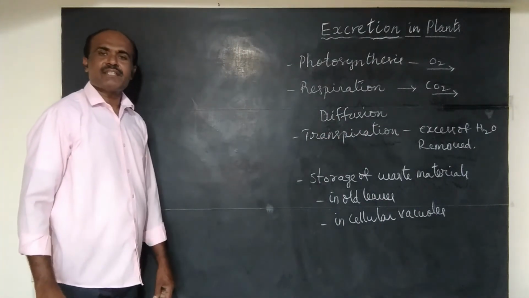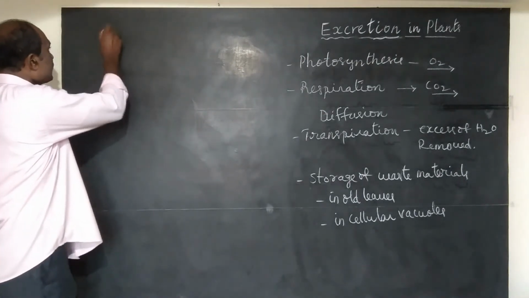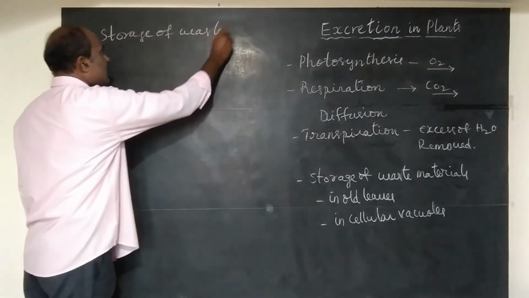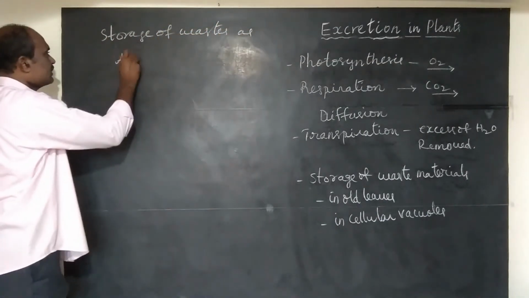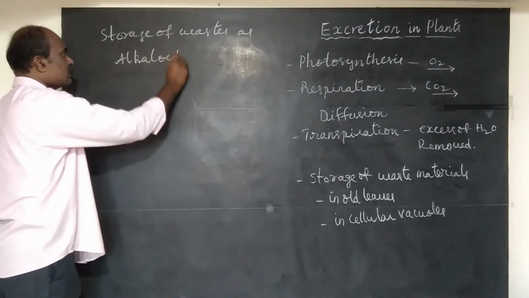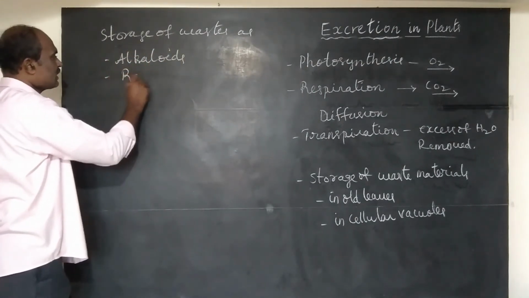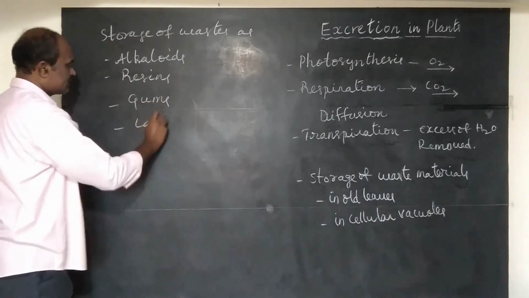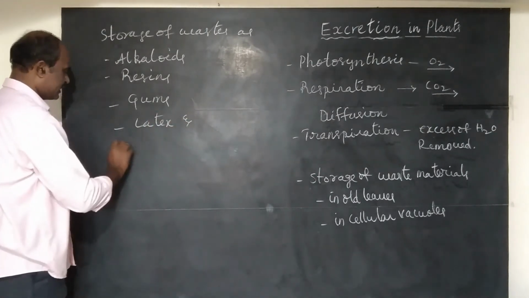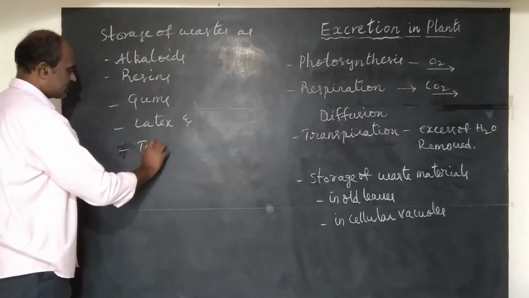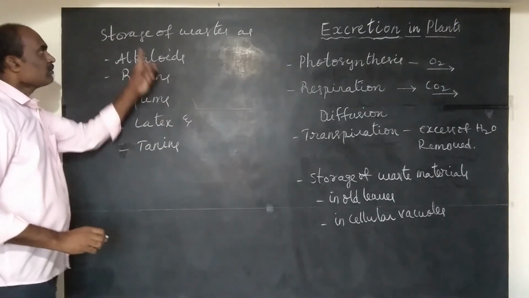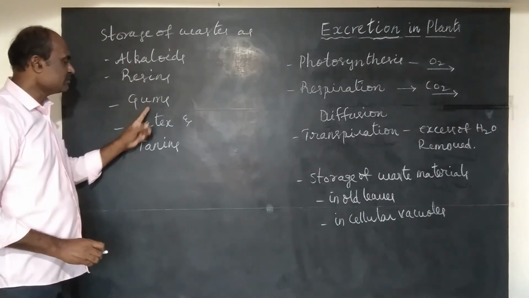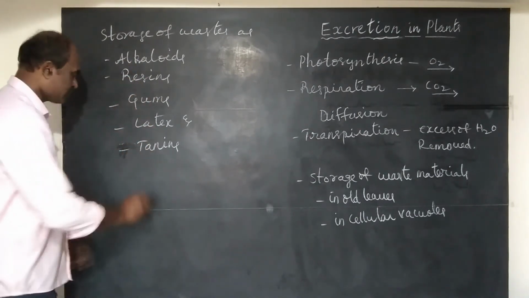Some waste materials are stored as alkaloids, resins, gums, latex, and tannins.